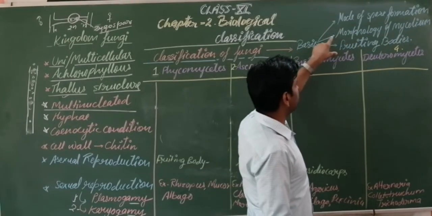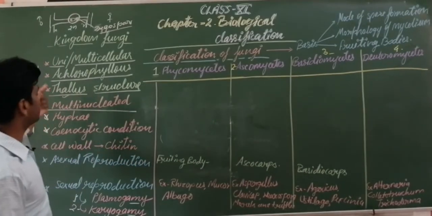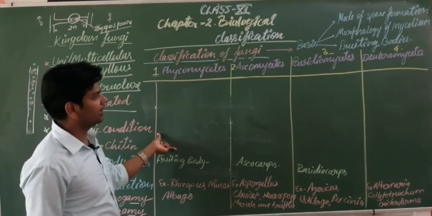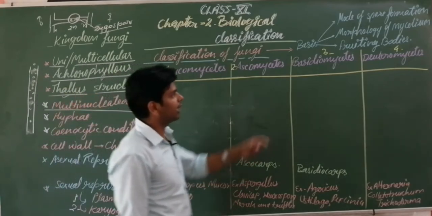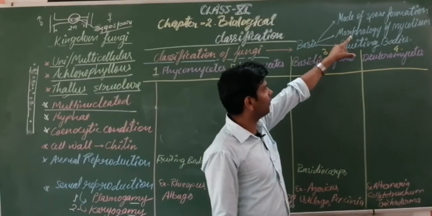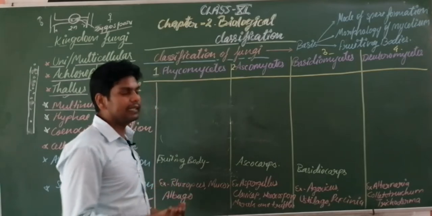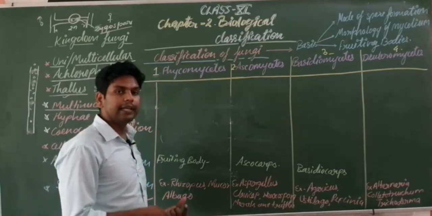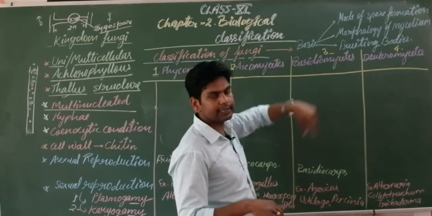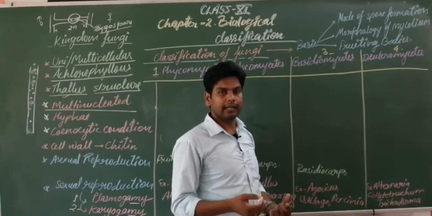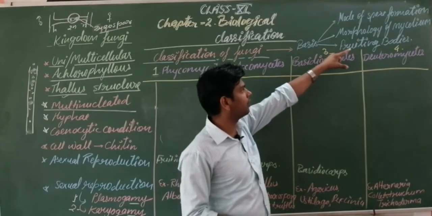Mode of spore formation, morphology of mycelium. Mycelium, I told you earlier, what is mycelium? Here I drew the structure. This is known as mycelium, or the thread-like network of fungi is known as mycelium. So this is the morphology of mycelium. Morphology of mycelium means whether the mycelium is septate or aseptate, branched or unbranched. That is why this is morphology. Morphology means the outermost characteristics or external features of the fungi.